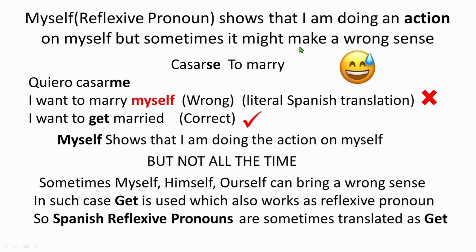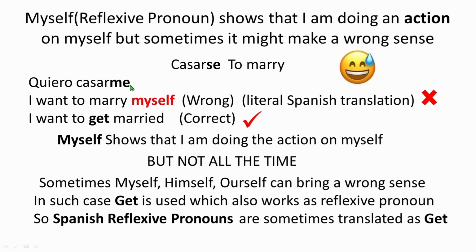All right, now it says that the reflexive pronoun myself shows that I'm doing an action on myself, right? But sometimes it might make the wrong sense. It means that every time translating the reflexive pronoun, which is me, te, se, as myself, himself, herself, may be incorrect. So for example, we have a reflexive verb, casarse. Casarse means to marry or to get married, okay? Now I want to say I want to marry, right? So quiero casarme. This is the translation in Spanish.